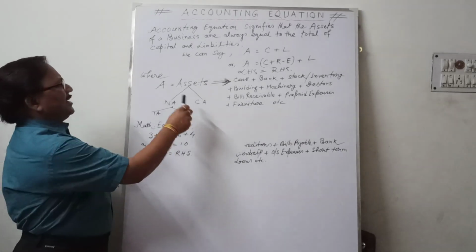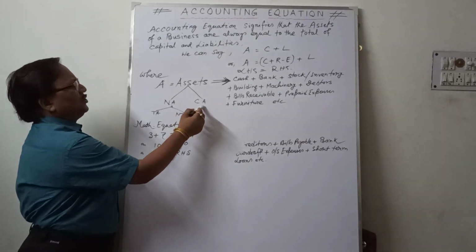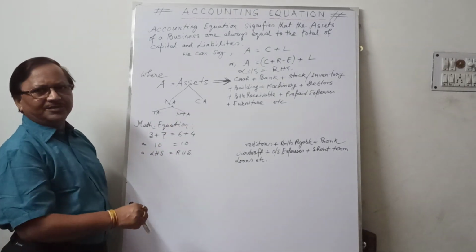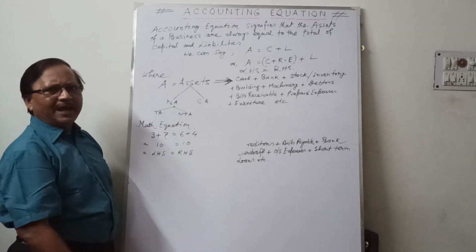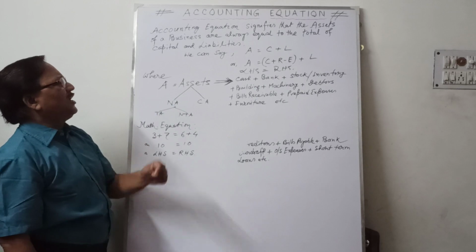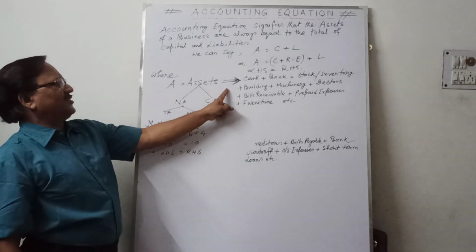Now, current assets. What are current assets? Current assets are those assets which are converted into cash within a very short time. Examples: cash, bank, stock, debtors. Now in the accounting equation, these are the three terms. First, clear the assets.